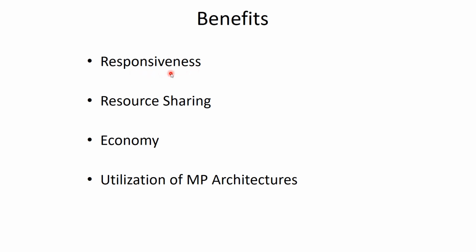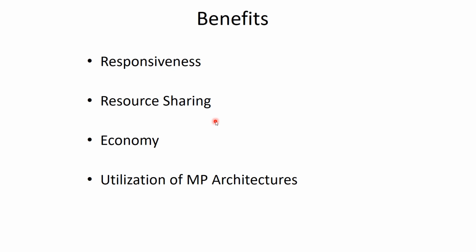Second one is resource sharing. Generally, we have seen that in inter-process communication, the resources are shared with the help of shared memory or message passing. However, in case of threads, they share the memory and the resources of the process to which they belong, as we have seen. Because they are sharing the memory and resources of the parent process, they can communicate easily. And the benefit of sharing code and data allows an application to have several different threads of activity within the same address space.